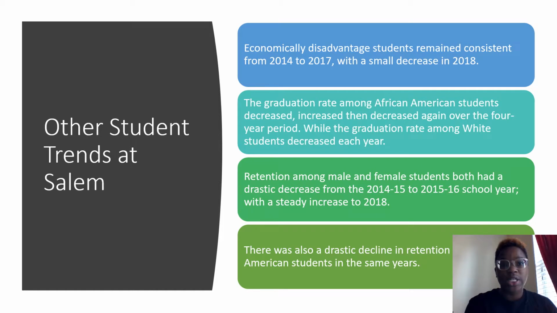So the trends that we've just seen: economically disadvantaged students remain consistent from 2014 to 15 with a small decrease in 2018. The graduation rate among African American students increased, then decreased again over the 4-year period, which we just saw. The retention rate among female students had a drastic decrease with a steady increase later. And there was a drastic decline in retention of African American students in the same years as the female and male retention rate.